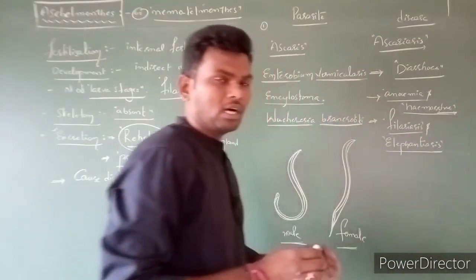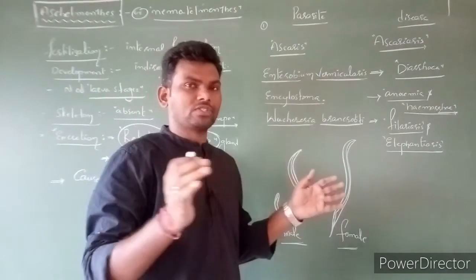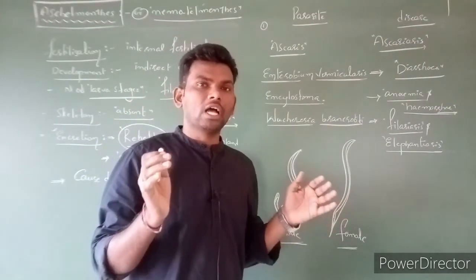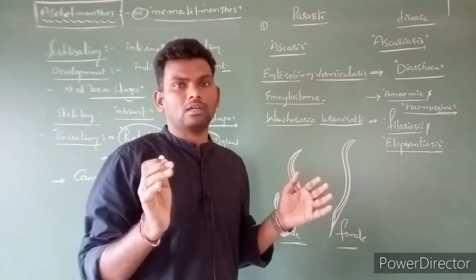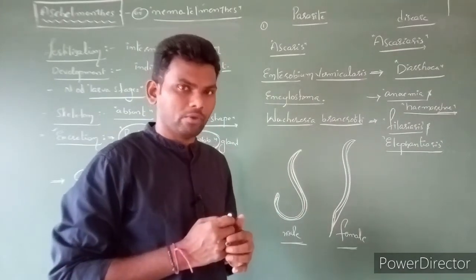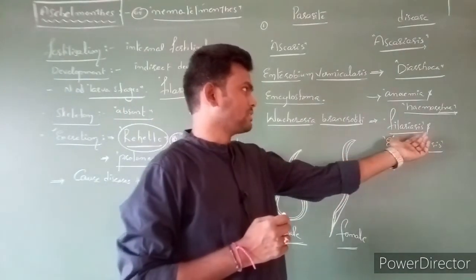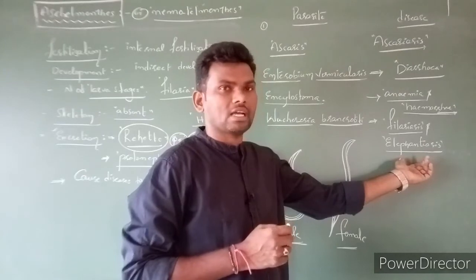The leg becomes large in size, looking like an elephant leg, as found in humans. Such a disease is called filariasis, or elephantiasis.